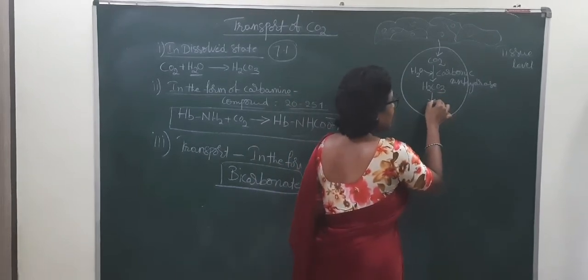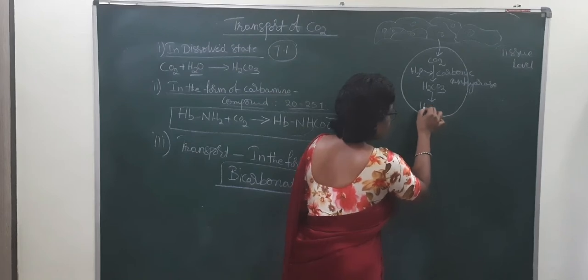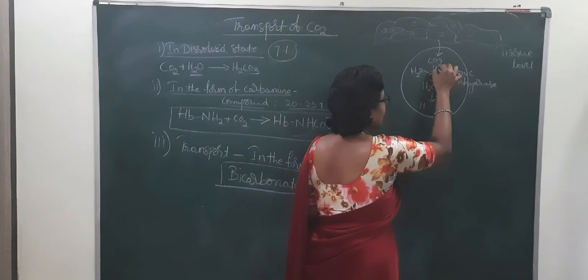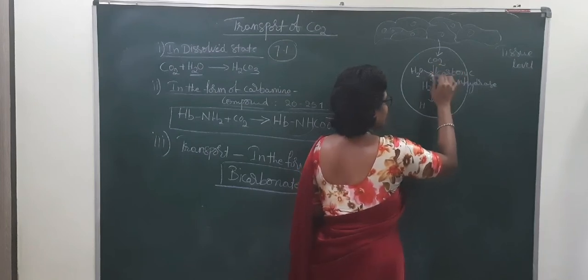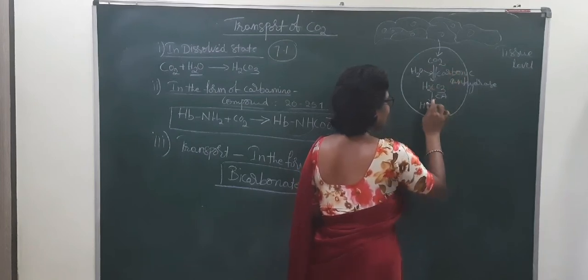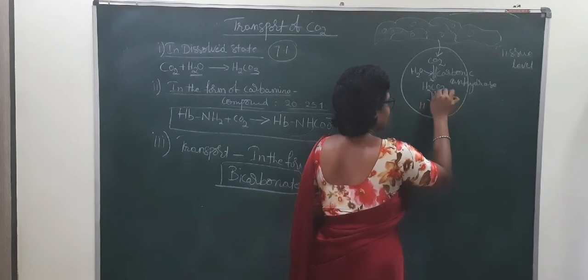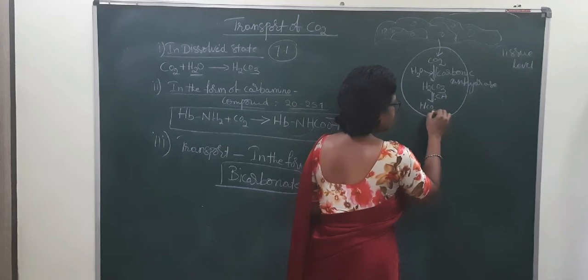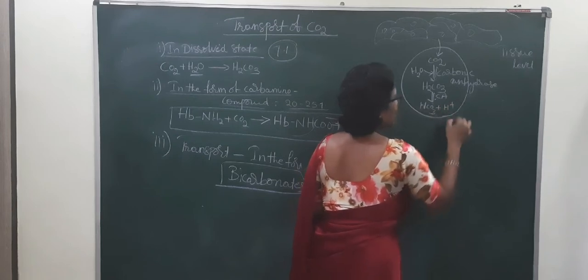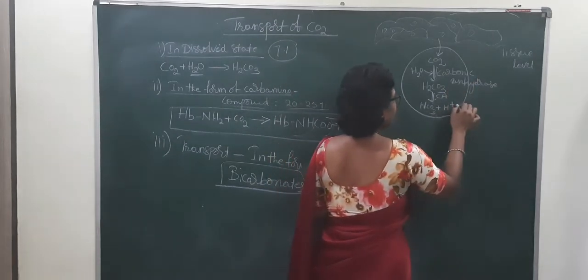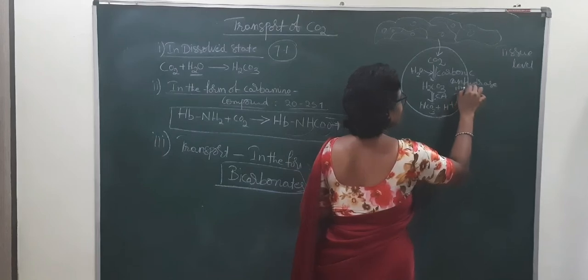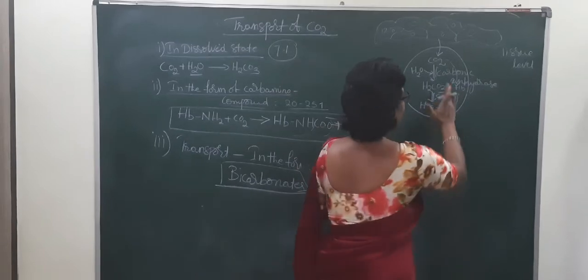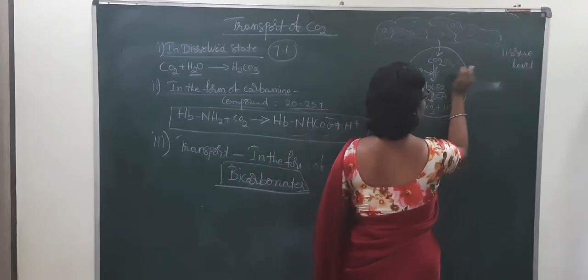H2CO3, here again the carbonic anhydrase enzyme acts; these are all reversible reactions. H2CO3 gives HCO3 minus ion plus H plus ion. This H plus ion goes and combines with hemoglobin. Now I will explain clearly for you.